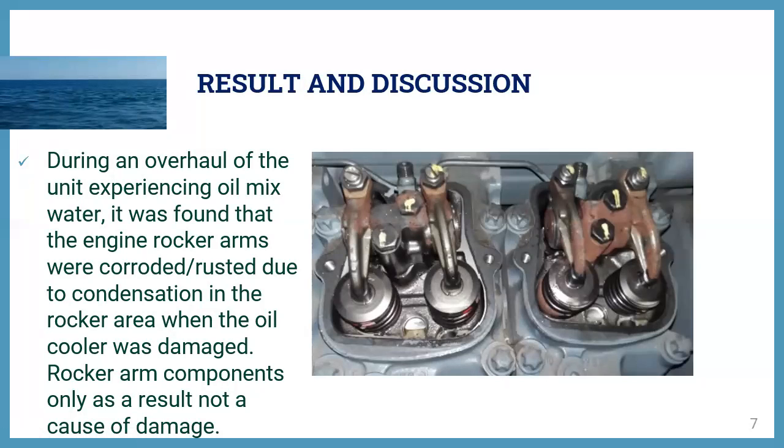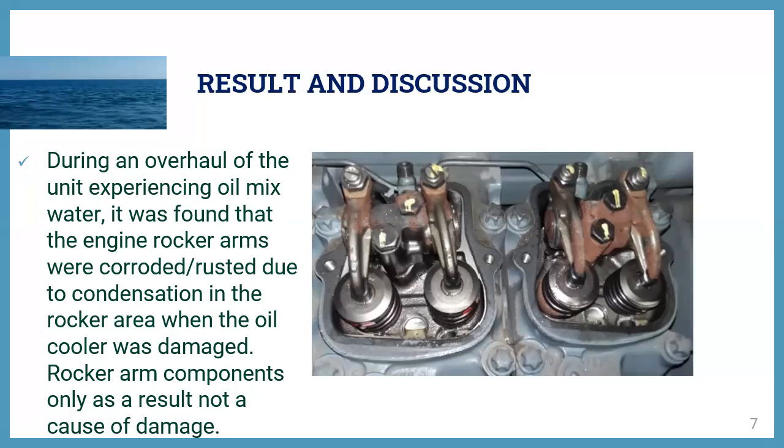Result and discussion. When components were removed and the overall unit examined, oil mixed with water was found, and the engine rocker arm was corroded or rusted due to condensation in the oil rocker area when the oil cooler was damaged.